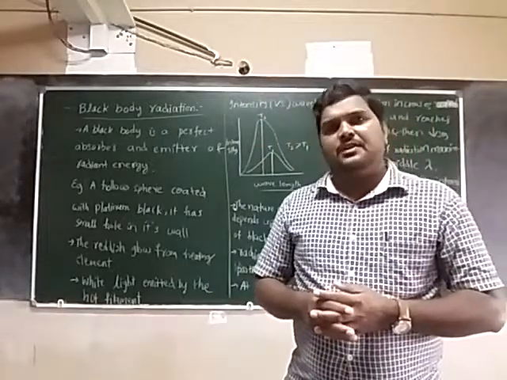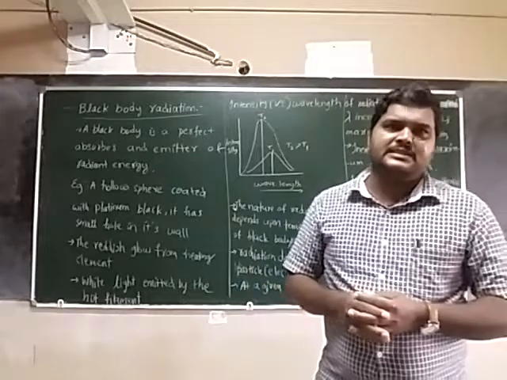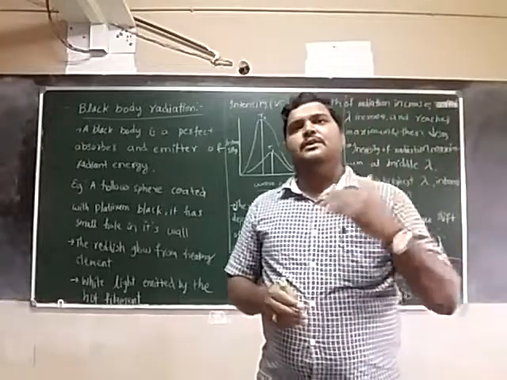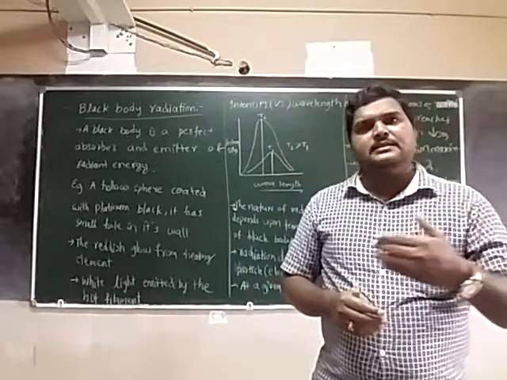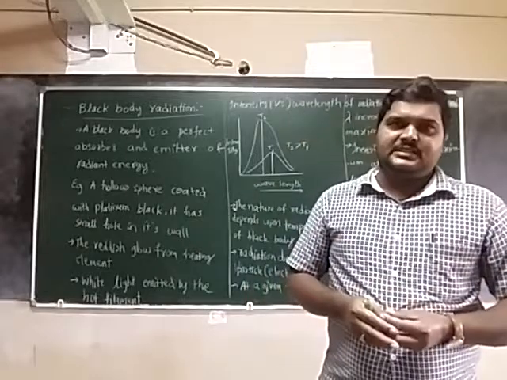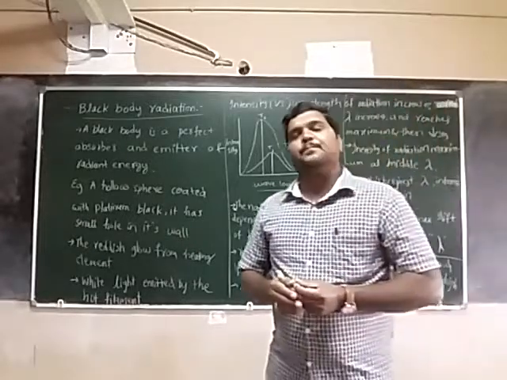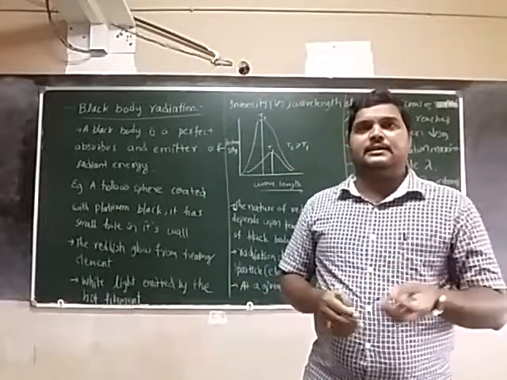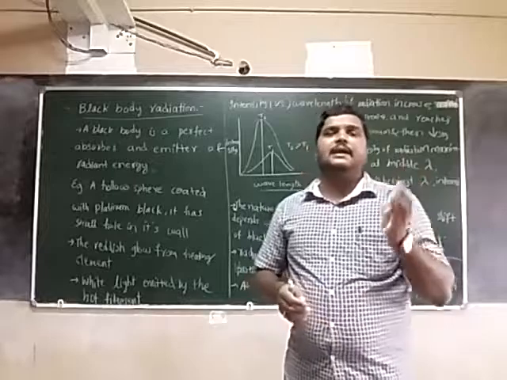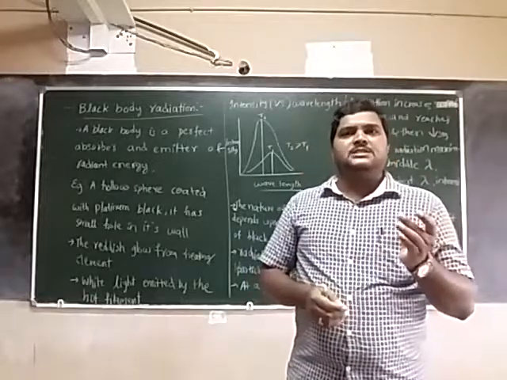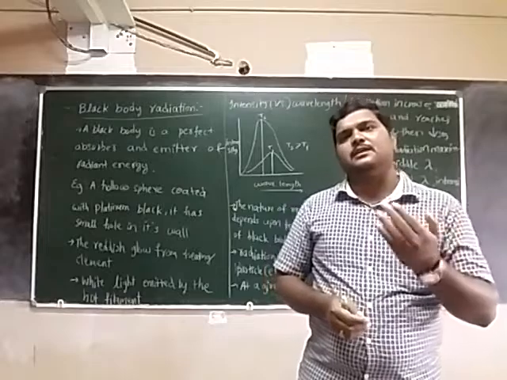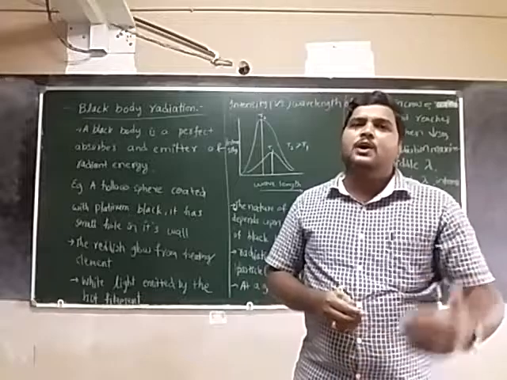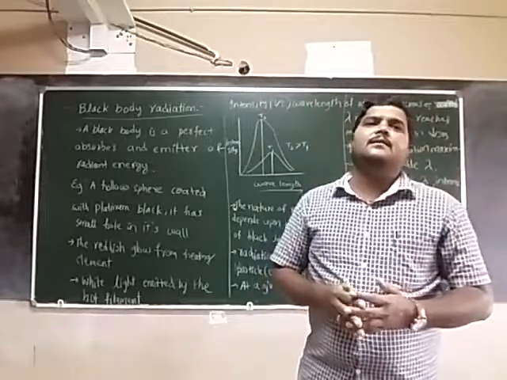And we have seen the wavelength, wave number, frequency, amplitude, and electromagnetic spectrum. The arrangement of electromagnetic radiation either by increasing wavelength or decreasing frequency is called the electromagnetic spectrum. We have seen cosmic rays, gamma rays. I told you the trick to remember: C, Z, X, U, V, I, M, T, R. Cosmic rays and gamma rays have higher frequency and lower wavelength. Radio waves have lower frequency and higher wavelength.